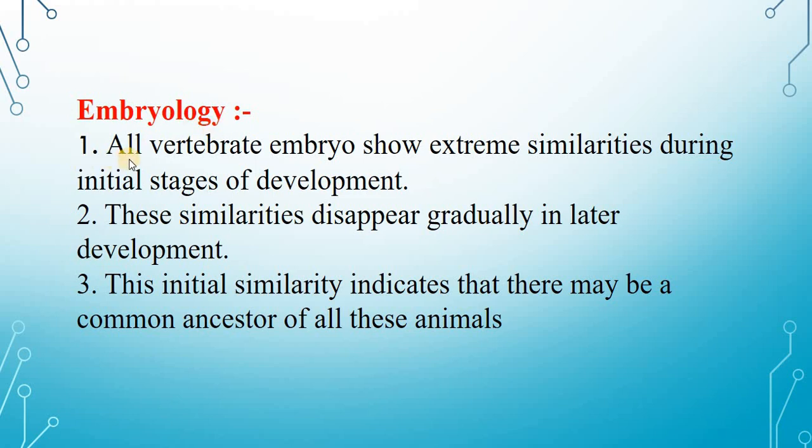Embryology. All vertebrate embryos show extreme similarities during the initial stages of development. These similarities disappear gradually in later development. This initial similarity indicates that there may be a common ancestor of all these animals.